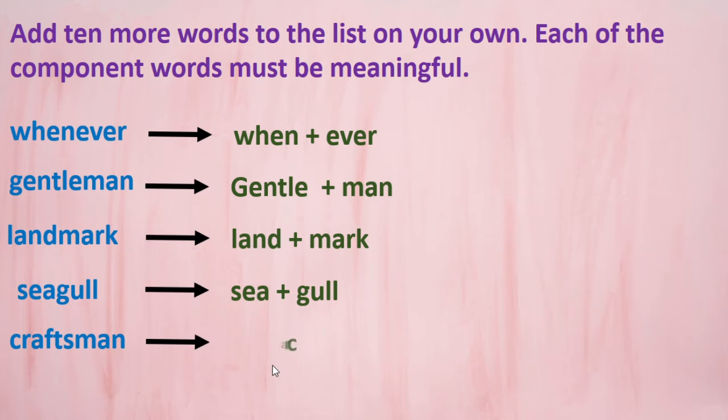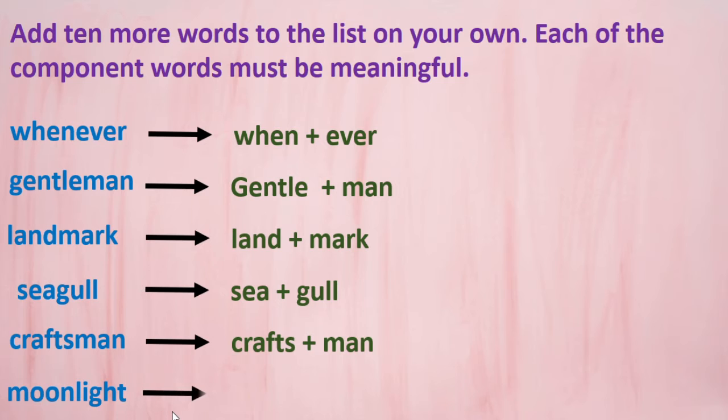These are the component words and they together make craftsman. Next, moonlight. Dear children, here moon and light are the component words of moonlight, and both these words have their own meaning.